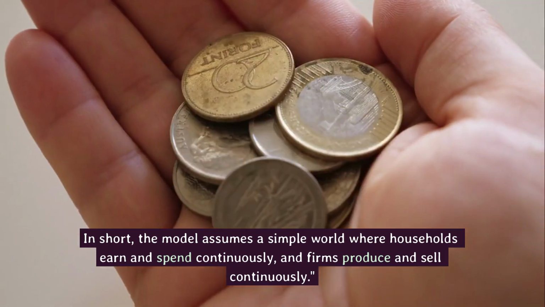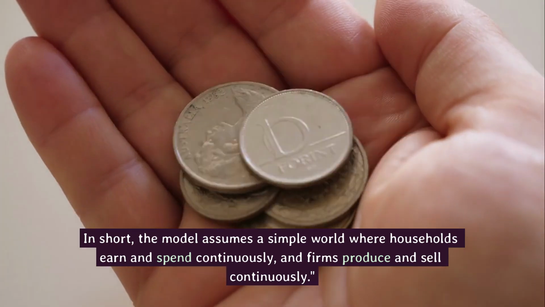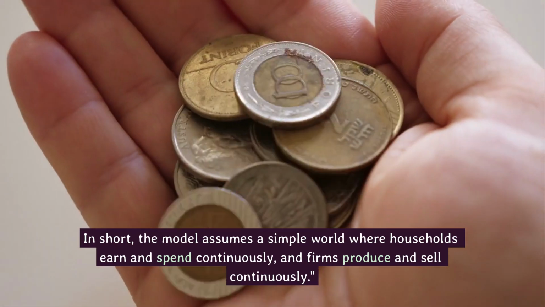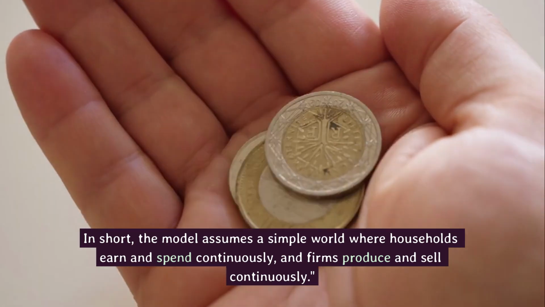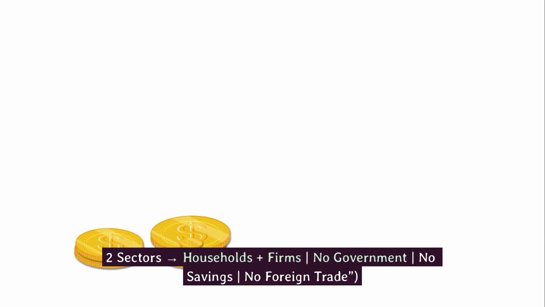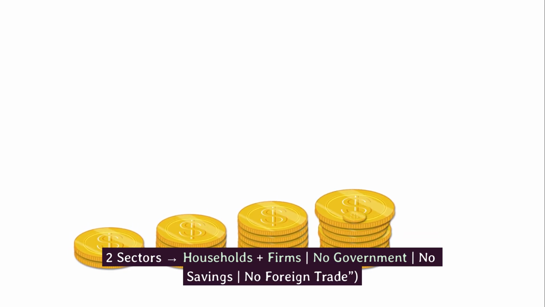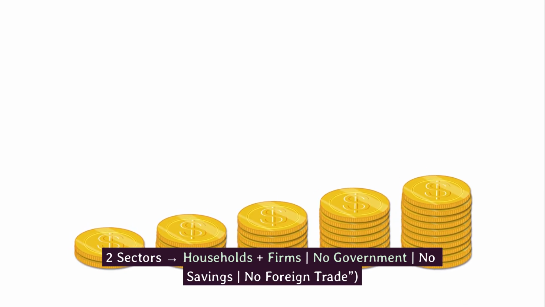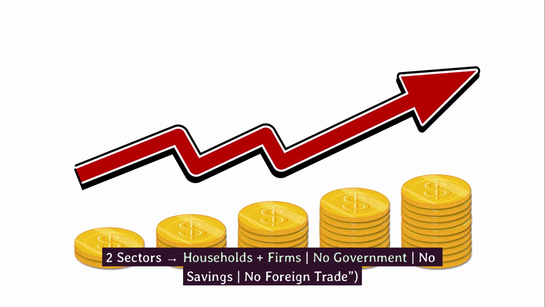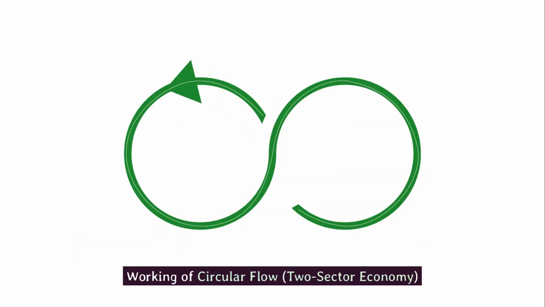In short, the model assumes a simple world where households earn and spend continuously, and firms produce and sell continuously. Two sectors, households plus firms. No government, no savings, no foreign trade. Working of circular flow, two-sector economy.